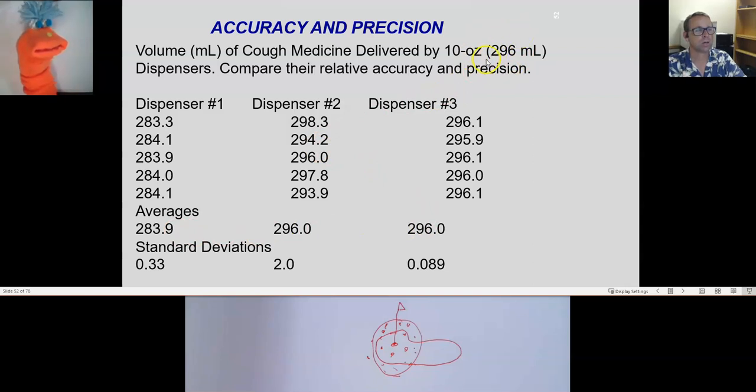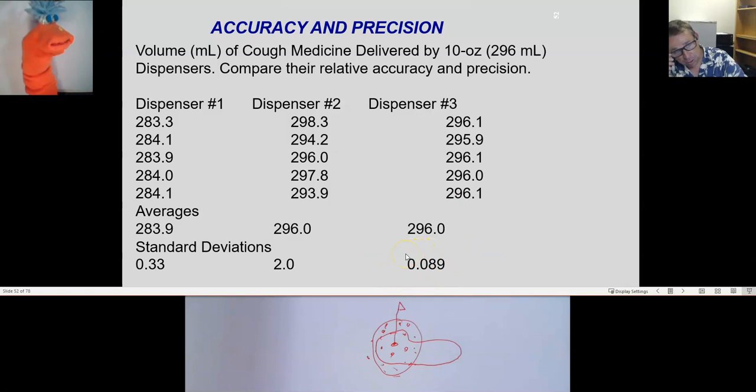Which ones are accurate? Dispenser 2 and 3 are accurate. That's right. 2 and 3 are delivering the 296. Which of these are dispenser 1, dispenser 2, or dispenser 3? Put them in order in terms of precision. Which is the most precise? Dispenser 3. That's right, because the standard deviation is low.